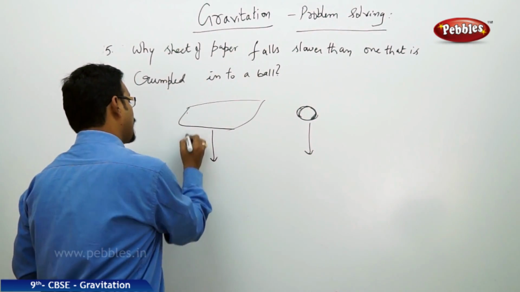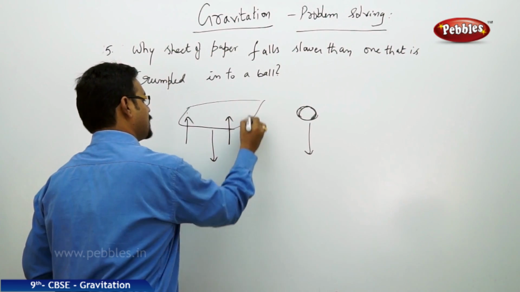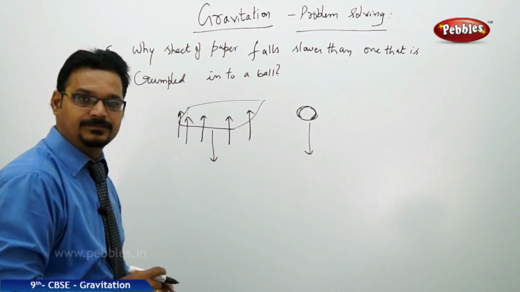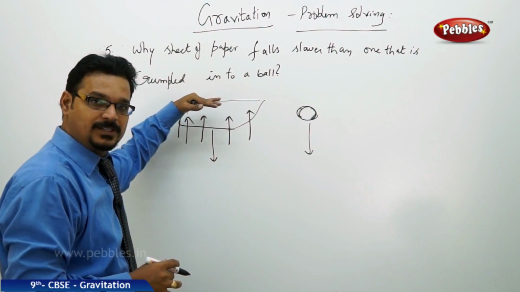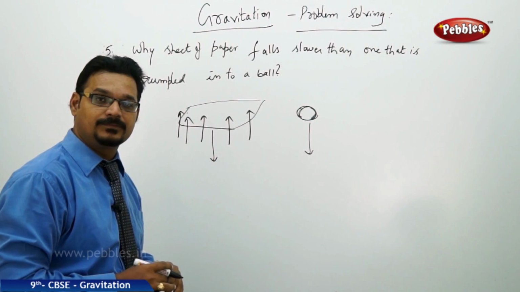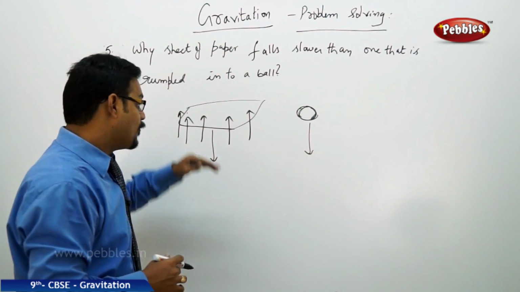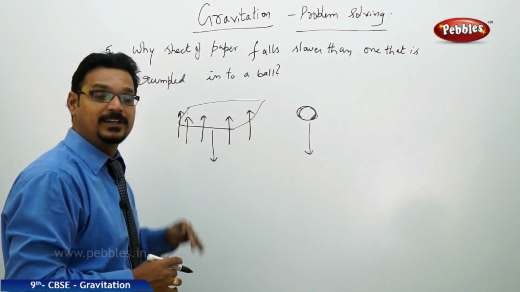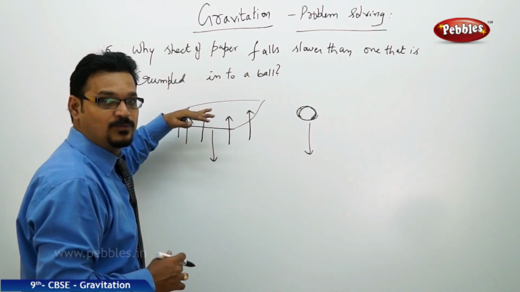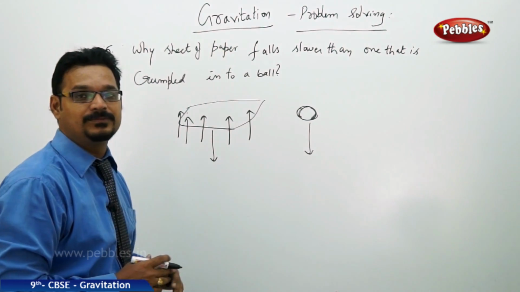So there is more air resistance acting at different places of the sheet. The more air resistance balances the weight of the sheet of paper, or sometimes the air resistance is more than the weight of the sheet of paper. Due to this, the sheet of paper falls very slowly to the ground.